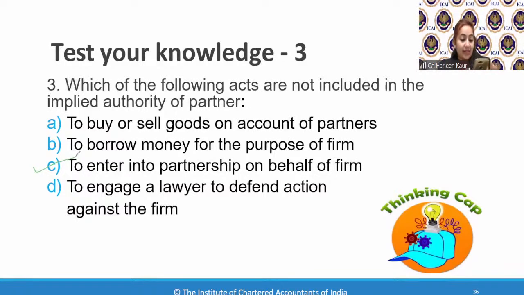It's not correct. Now the confusion why 3D are answering is because engaging a lawyer, children, there the word used was arbitrator. So the restriction is on having an arbitrator. You cannot file a case with the arbitrator, but engaging a lawyer, nobody is stopping you from doing so. The restriction on the implied authority was to enter into partnership. That is the implied authority which is restricted. Other things, anyways, the partners are allowed to do.